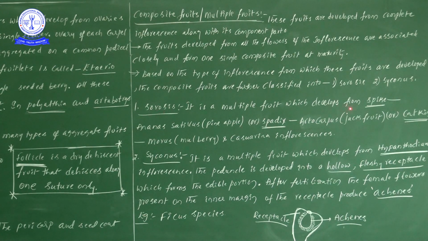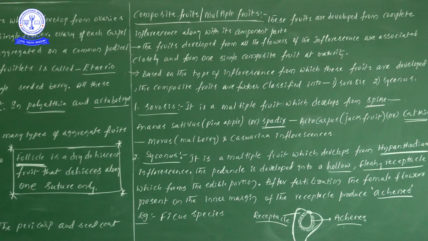Sorosis formation takes place from a spike in the case of Ananas sativus, whose common name is pineapple. In pineapple, sorosis formation takes place. The development of multiple fruit takes place from the spike inflorescence.